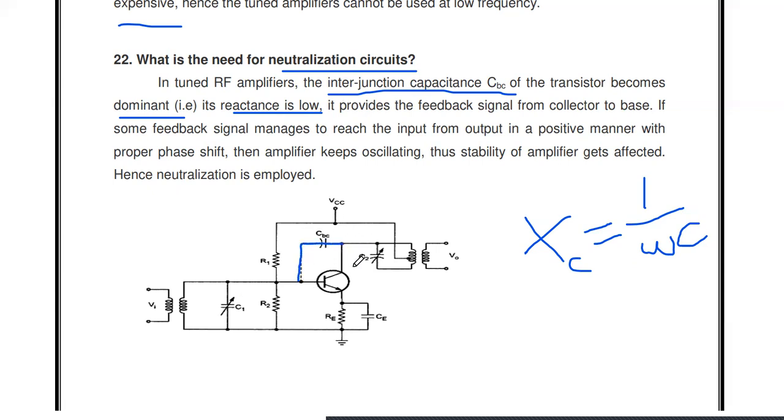So that's why this inter-junction capacitance provides a feedback. The collector terminal is the output terminal and the base is the input terminal of this circuit. So some portion of the output is fed back again as an input.